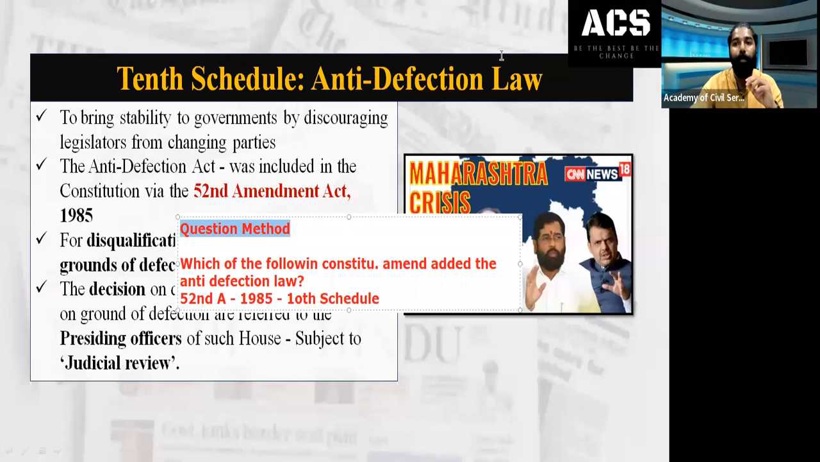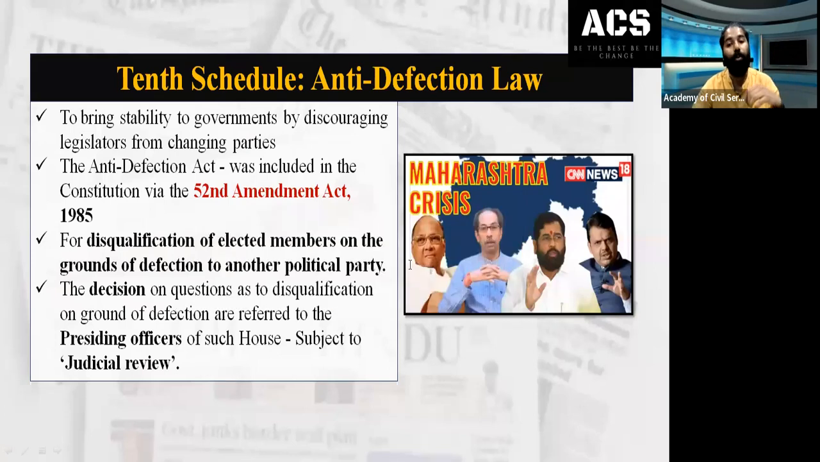When you prepare any content, you have to imagine how the question can come. The act mainly deals with the disqualification of an elected member, directly elected by the people, who represents the house and belongs to a particular party. On the ground of defection, that is shifting to another party, such members are disqualified, to discourage them from shifting from one party to another. This act or amendment was passed in 1985.